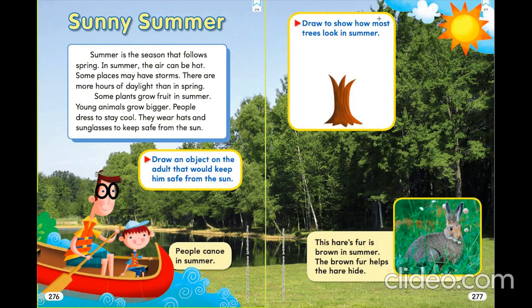Okay. Now draw to show how most trees look in summer. Now look over here. Trees have started looking green and full. They have leaves and they start growing taller and taller. So the tree is tall and green. You can color the tree green over here. And let's read this box. This hare's fur is brown in summer. The brown fur helps the hare hide.